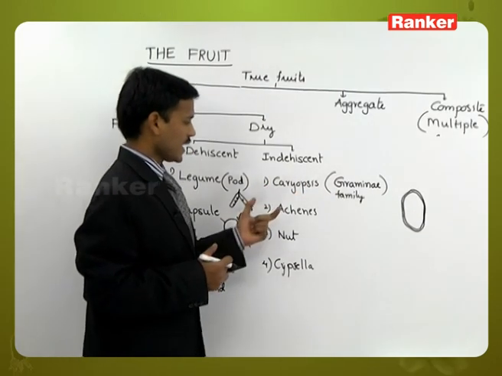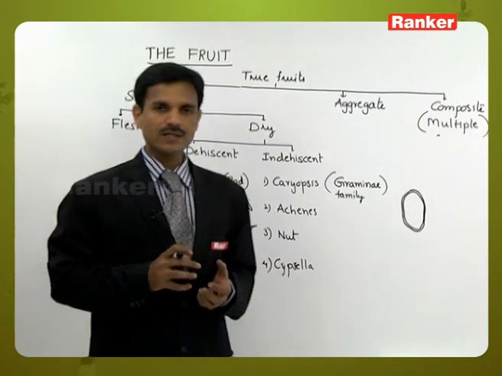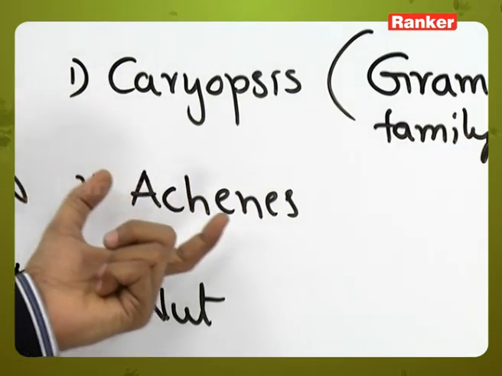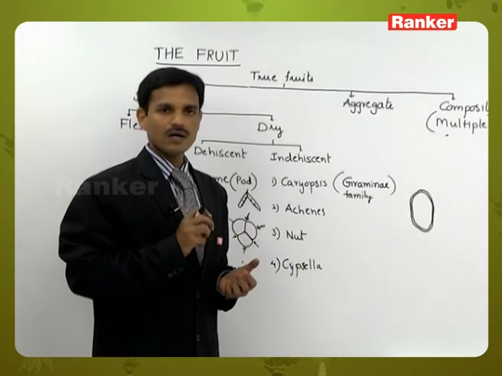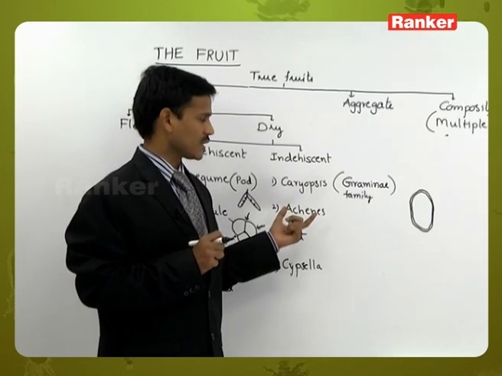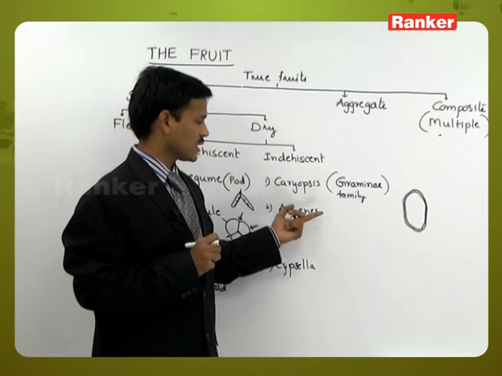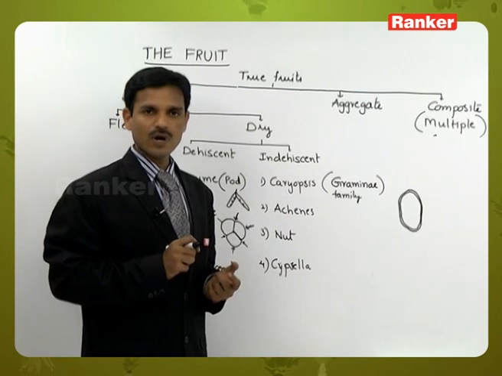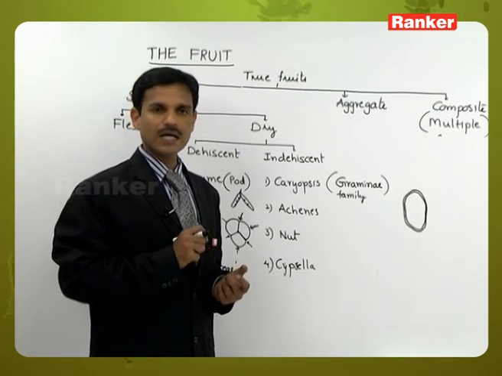Next, achenes. In achenes the fruit wall and seed coat are not fused completely. So they are incompletely fused.